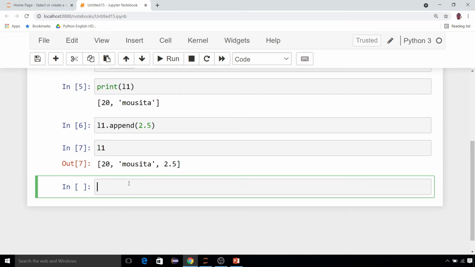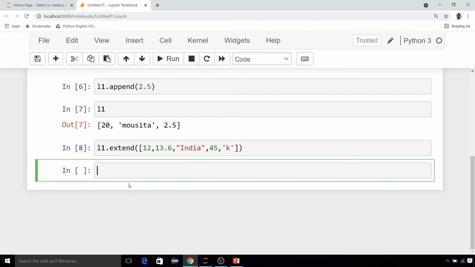But maybe you are thinking, one by one we have to add. What is the way where we can add more than one element? There is another way with the help of which you can add more than one element, but not with the help of append. For this you have to use another function called extend, where you can add more than one element of any type, like integer, float, even one single character, name, anything. Extend, and inside the brackets these things.